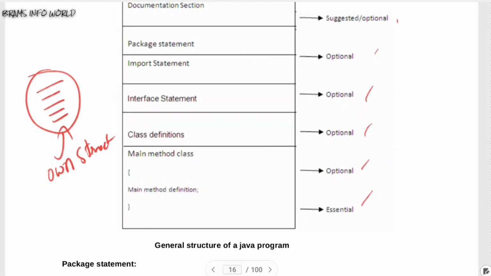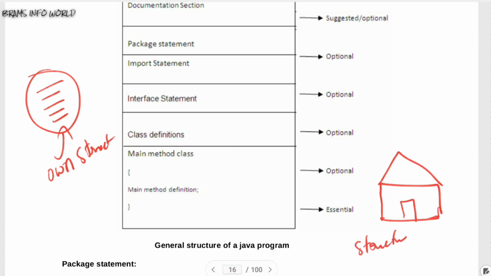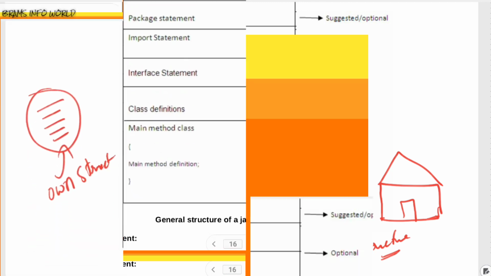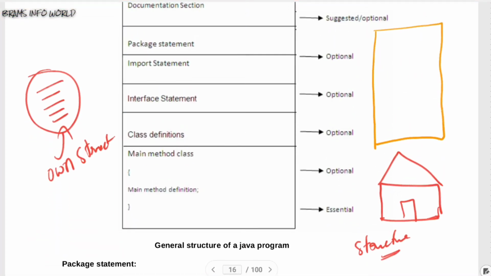Let us talk in detail about this. Before understanding this information, let us take one example for easy understanding. We are going to take a house. While taking a house, we have some kind of structure. Let us take the example of the structure of a house.